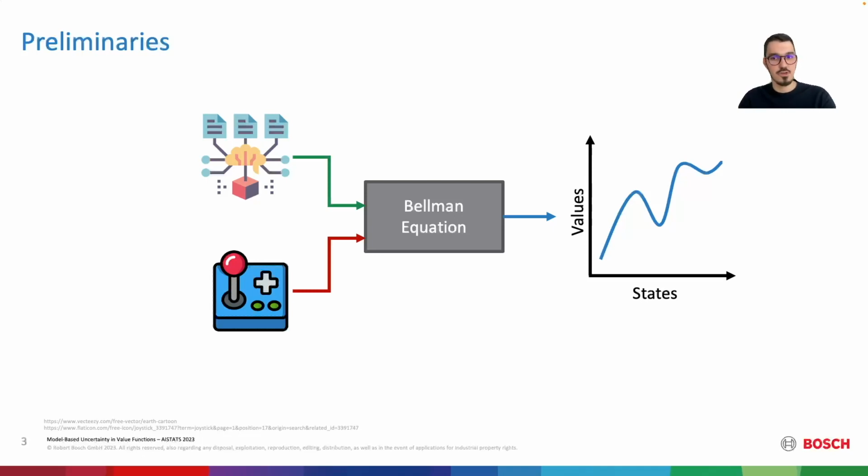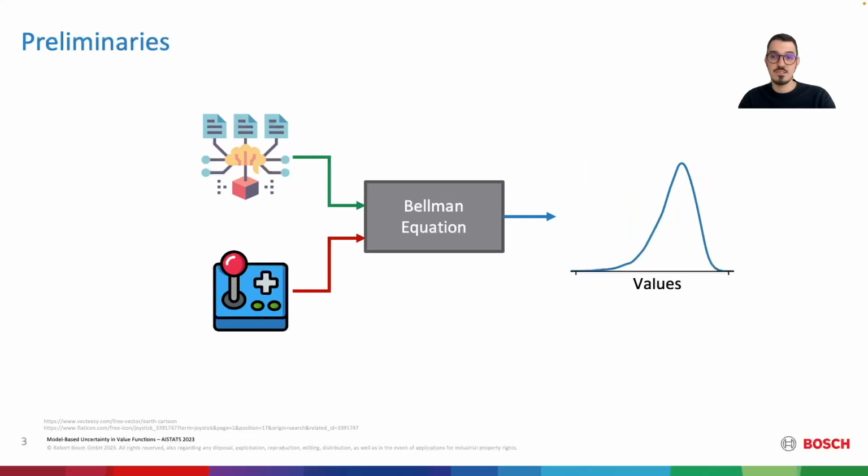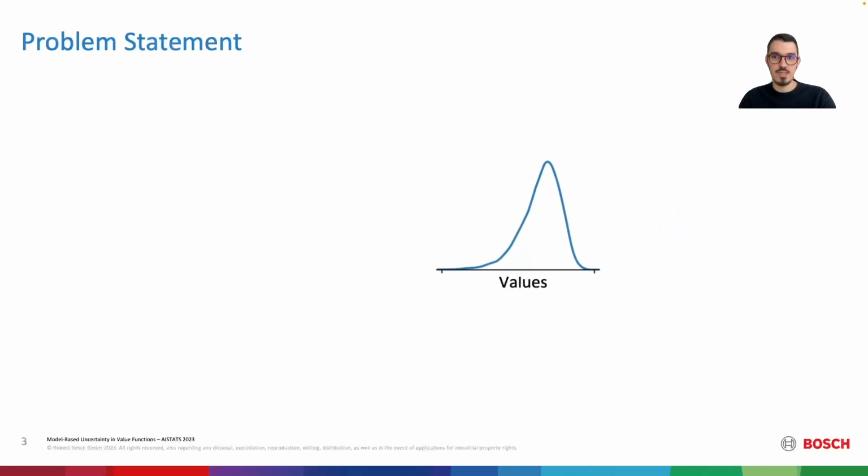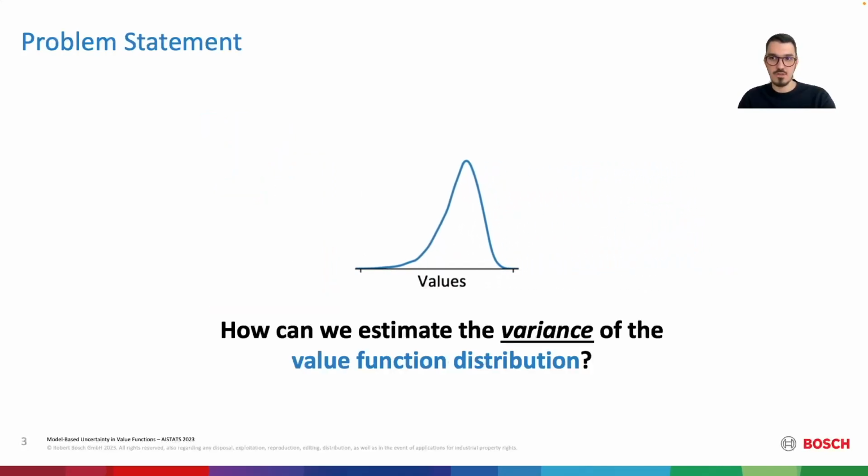Interestingly, this uncertainty is also propagated through the Bellman equation, resulting in a distribution of values. And as we gather more data, our epistemic uncertainty shrinks and the distribution concentrates around the true value function. In this paper, we ask ourselves how can we estimate the variance of such a distribution of values with the purpose of using this variance as a signal to efficiently explore the environment.